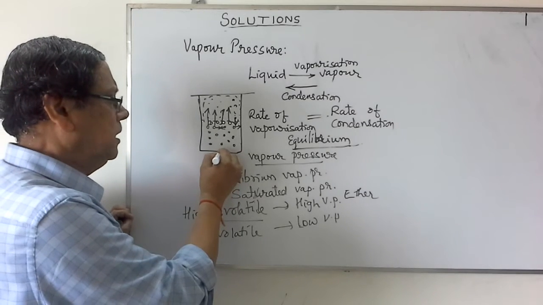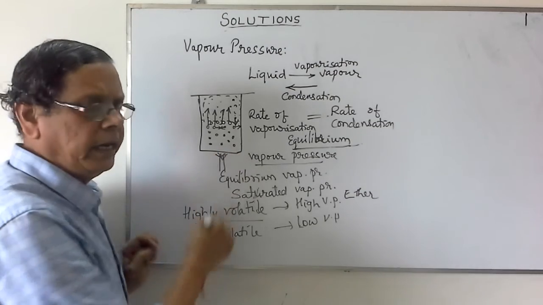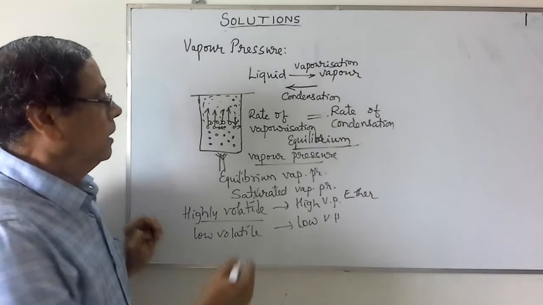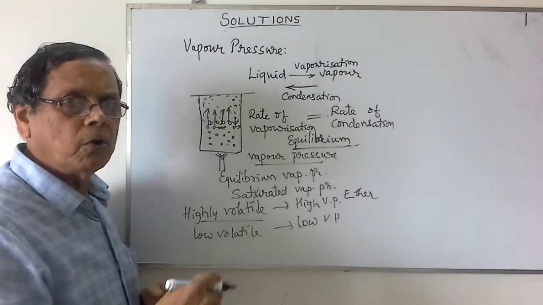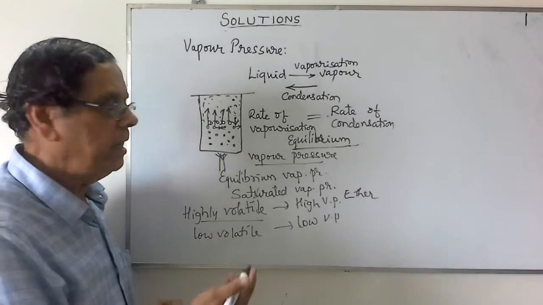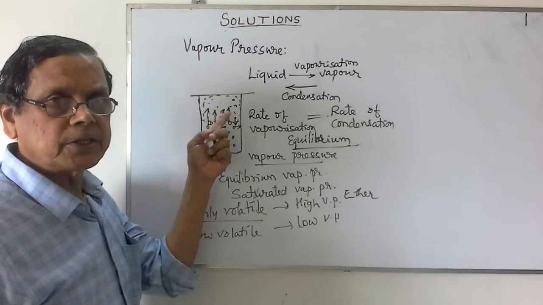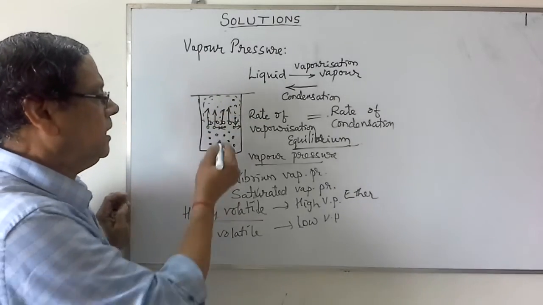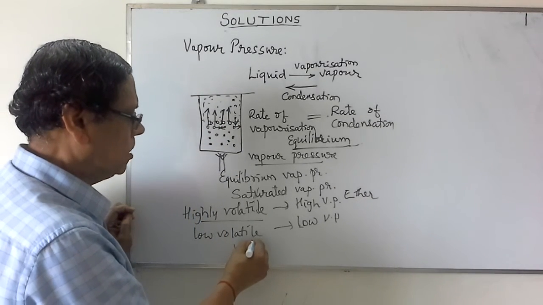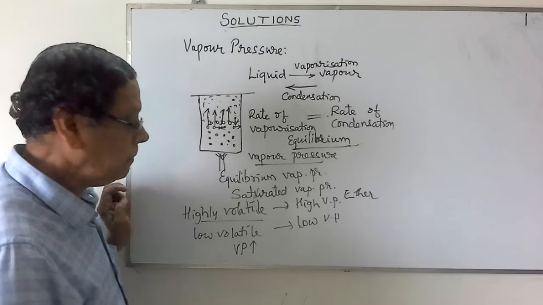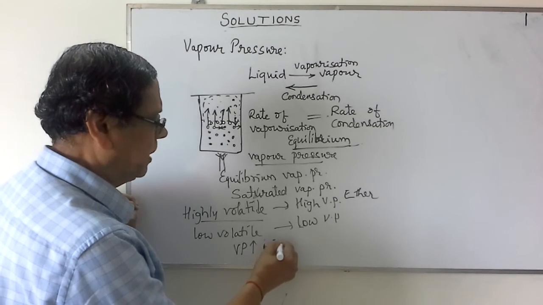When we consider an increase in the temperature, suppose you heat a given liquid. As more and more energy is supplied to the liquid molecules, more and more molecules gain energy and go into the vapor stage. So as the temperature increases, the vapor pressure also increases. Vapor pressure increases with increase in temperature.